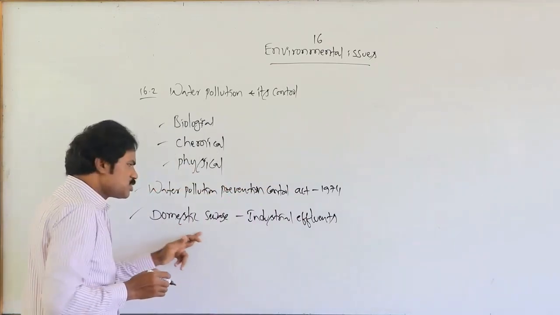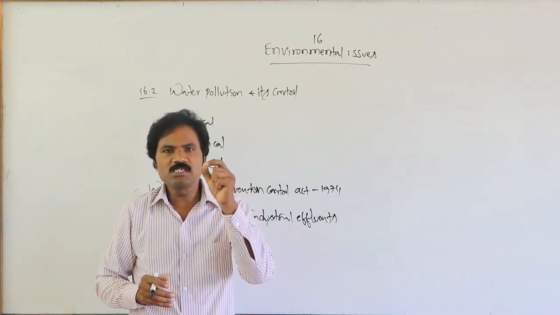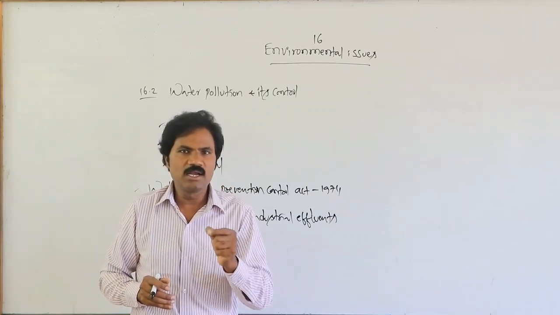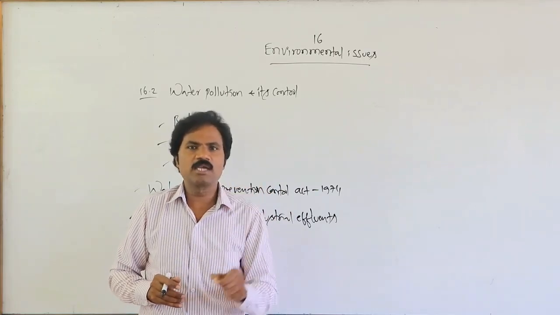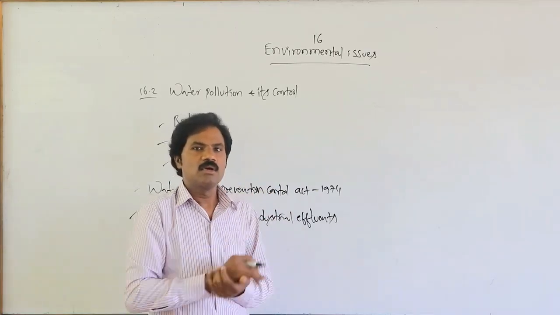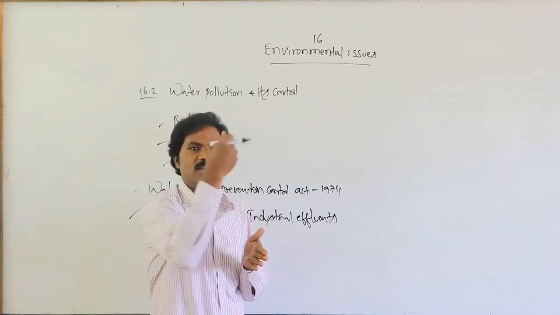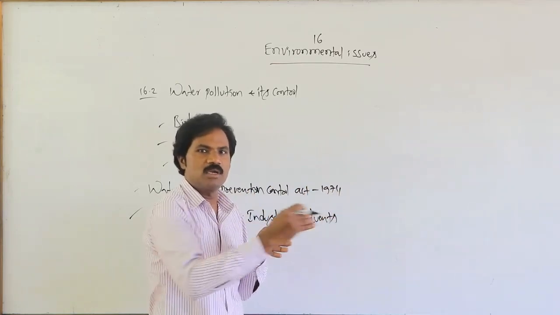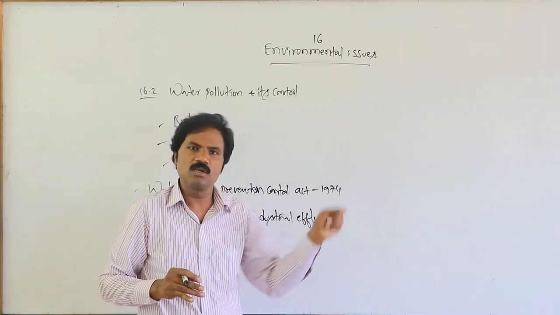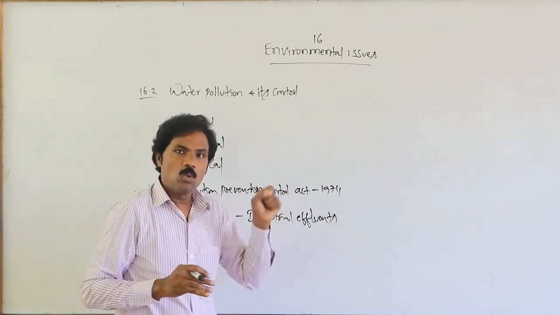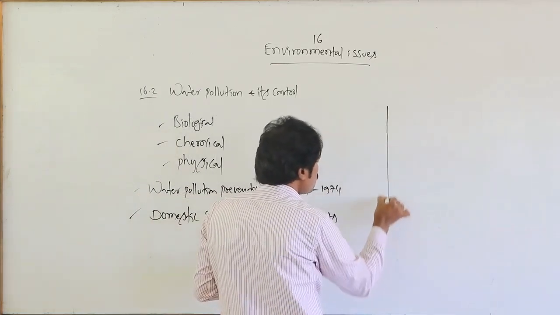In this one, domestic sewage. Why? Because each and every activity of human beings requires water. Either eating, digestion, cleaning, washing, bathing, each and every activity. Finally the domestic sewage, either from cities or rural areas, whatever it may be, finally enters into either the river, the stream, the estuaries, or the lakes. Anyone adjacent nearby, there it enters. Then what is the harmful effect if it enters? So that is very important.